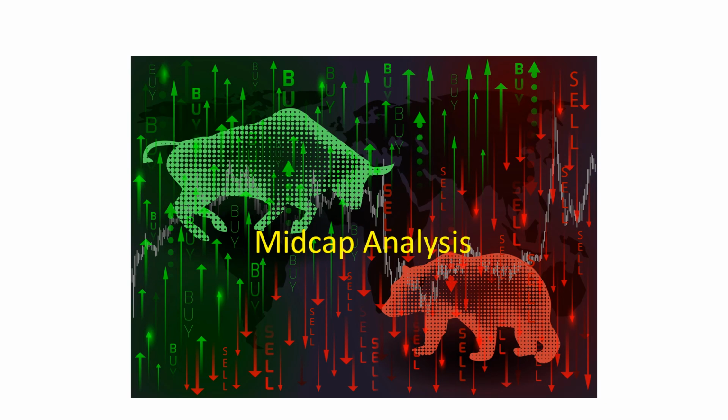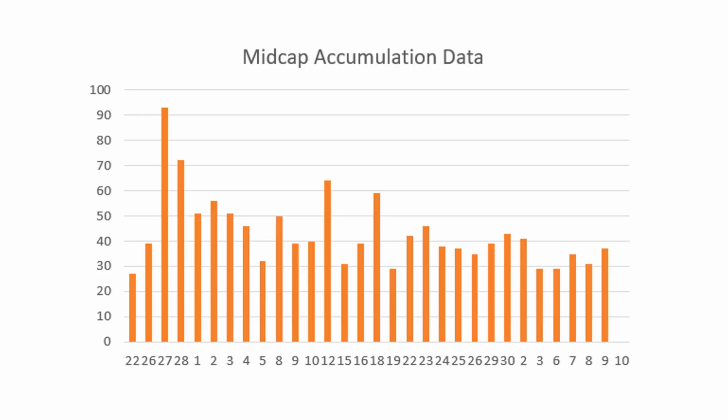Now coming to the mid cap analysis, the mid cap accumulation has improved a bit. If you compare the last 4 days, that is last Friday and today, and this week's Monday, Tuesday, and Wednesday, this data is the best. But if you look at the average for the last 1.5 months, it is still on the lower side, right?